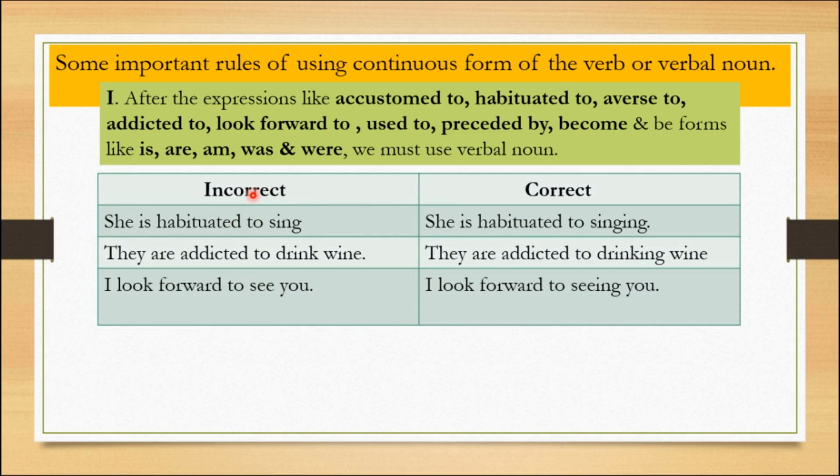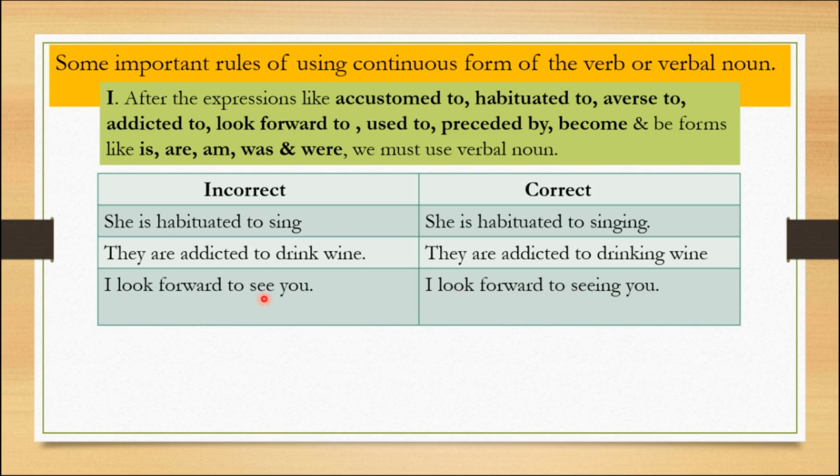Look at this comparison of incorrect and correct sentences. Incorrect sentence: "She is habituated to sing," but it is wrong. What's correct? "She is habituated to singing." And "They are addicted to drink wine" should be "They are addicted to drinking wine." Look at the third example: "I look forward to see you" should be "I look forward to seeing you."